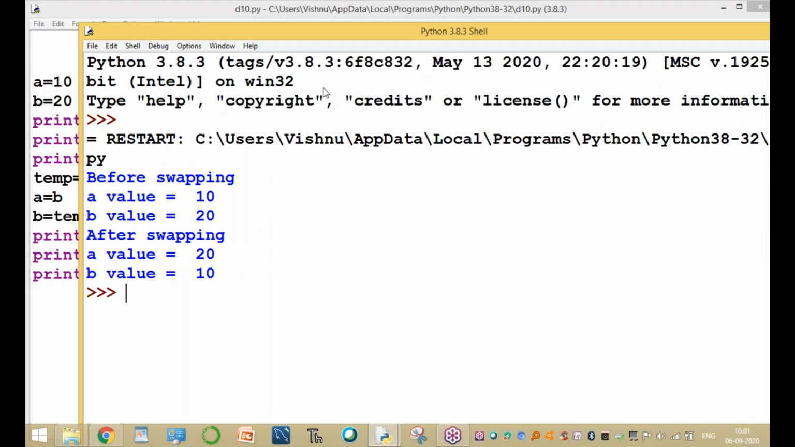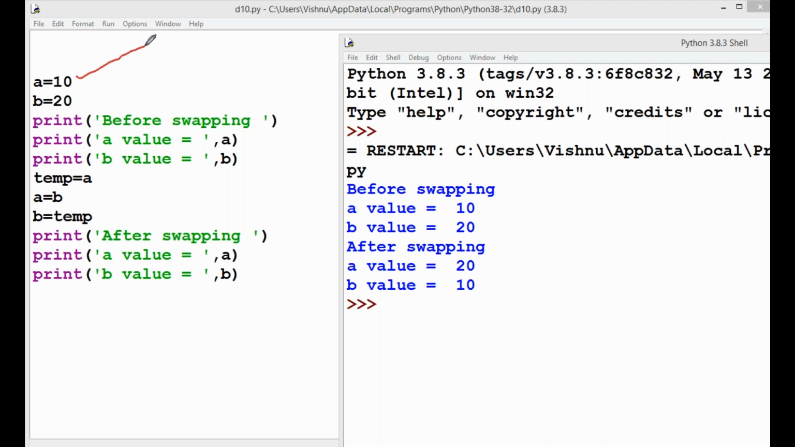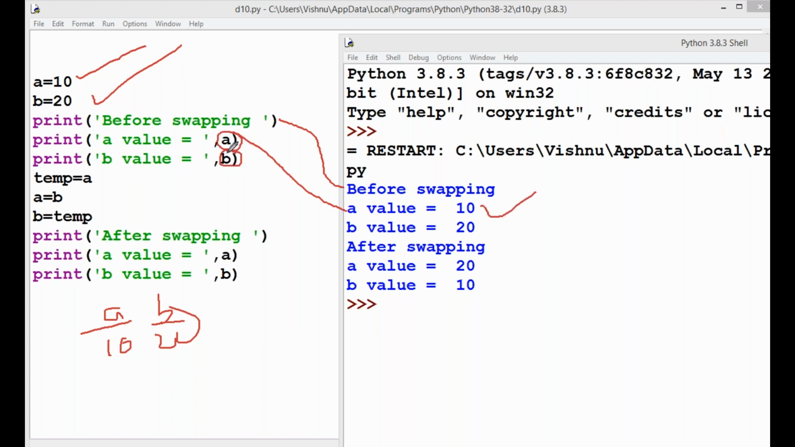First, execute the statements. Please observe this point. A value is 10, so this is the output. The next statement, B value equal to 20. And the next statement is a small output statement, before swapping. Next, print the value of A: the value of A is 10. Print the value of B: the value of B is 20. Clear. Next, execute the statements.